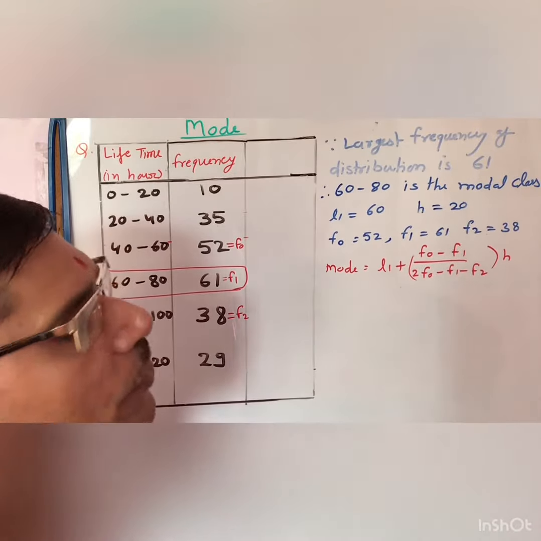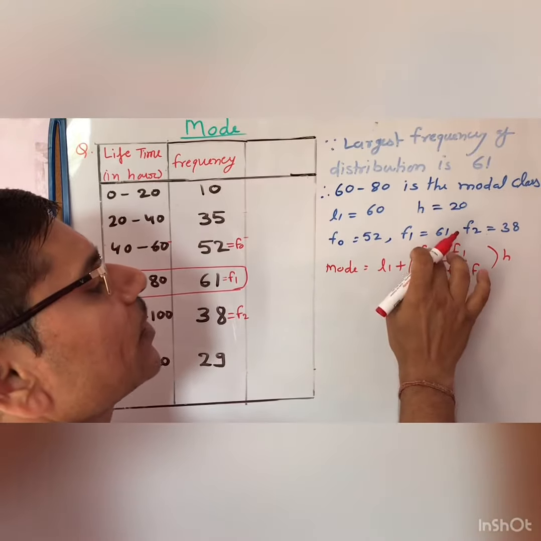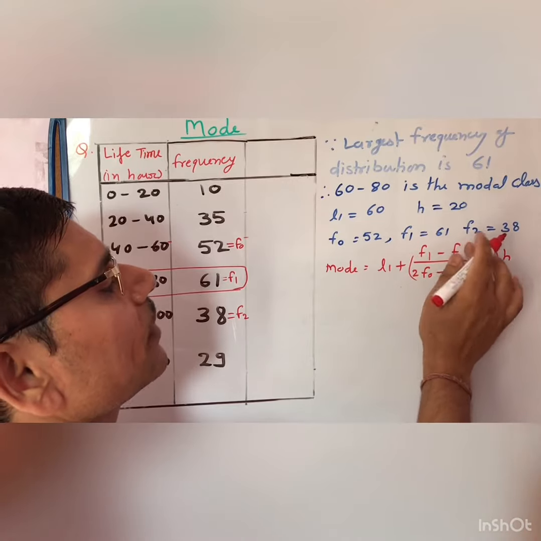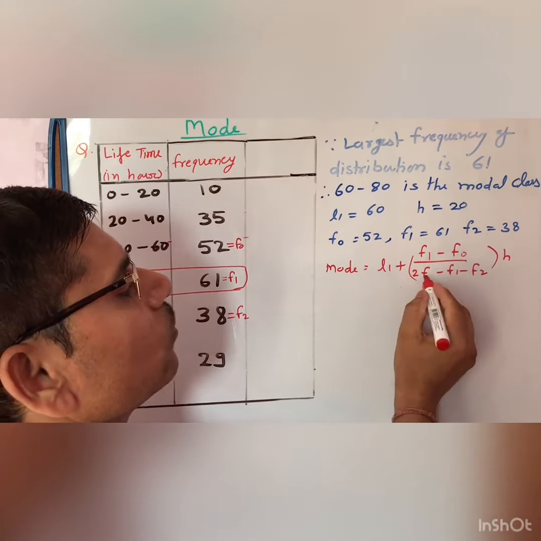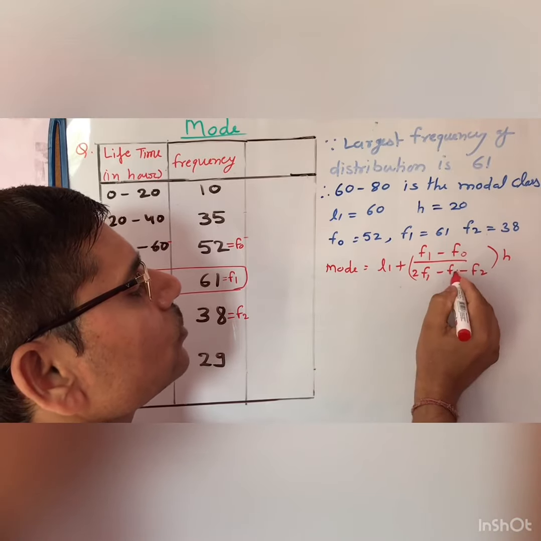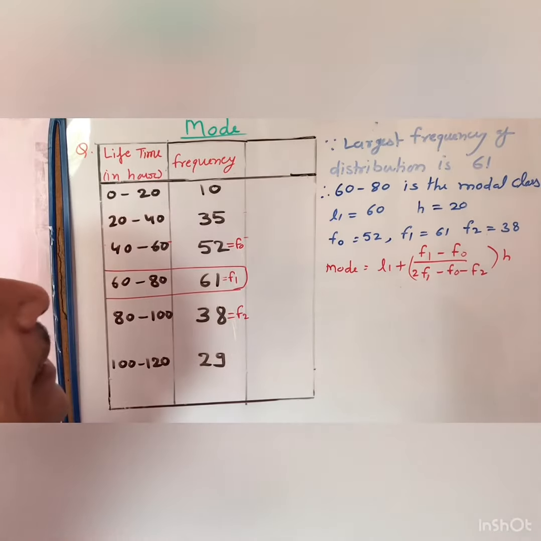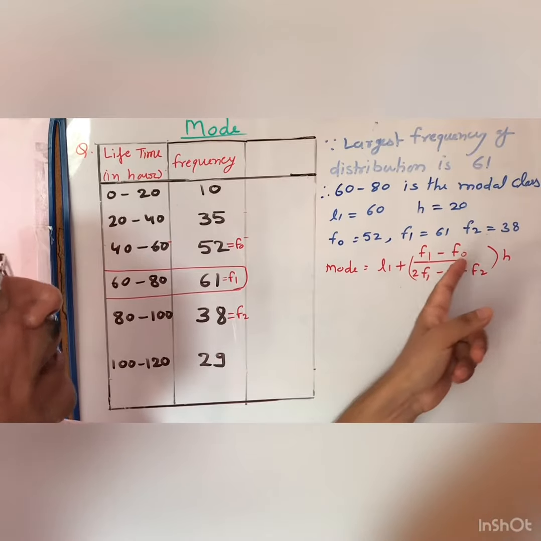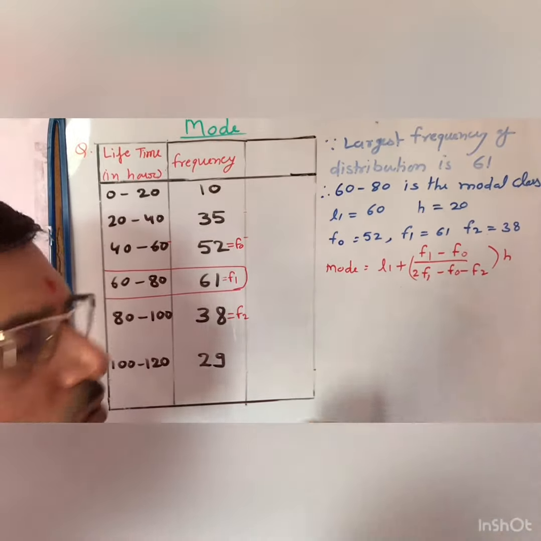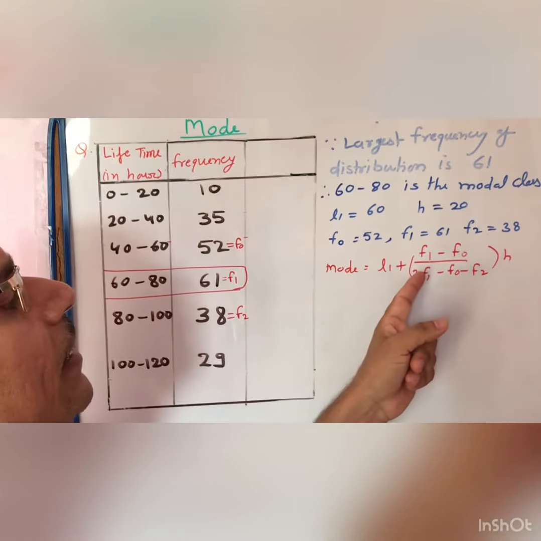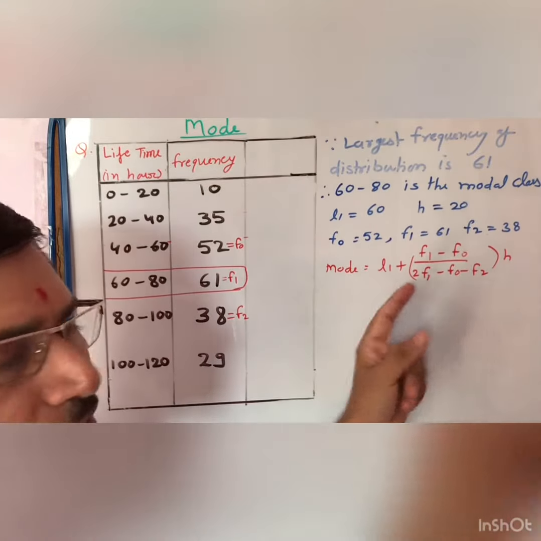Here you will write f1 and here f0, 1 and 0, because 1 is the larger number than 0.